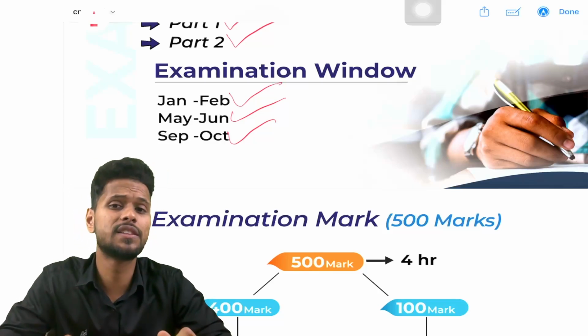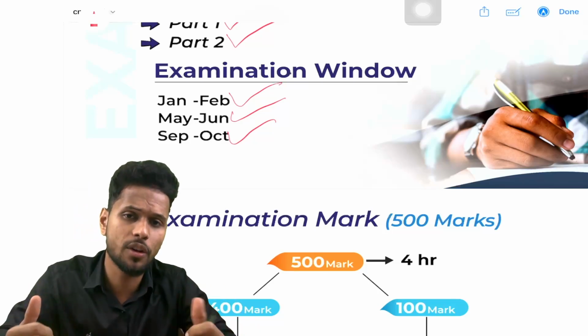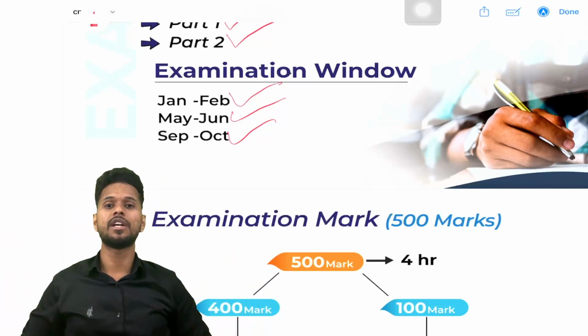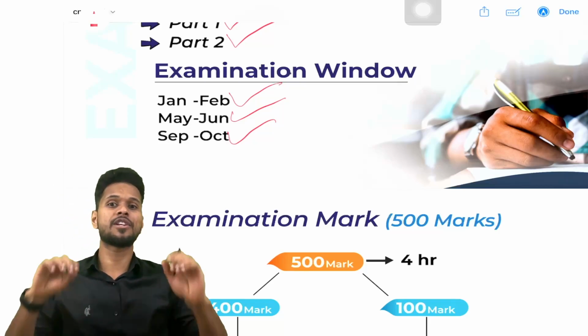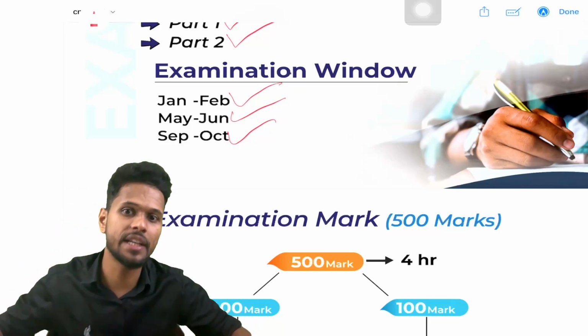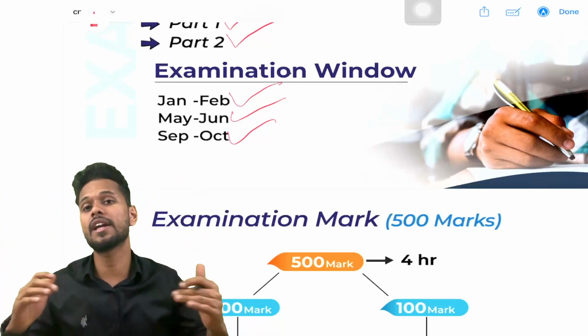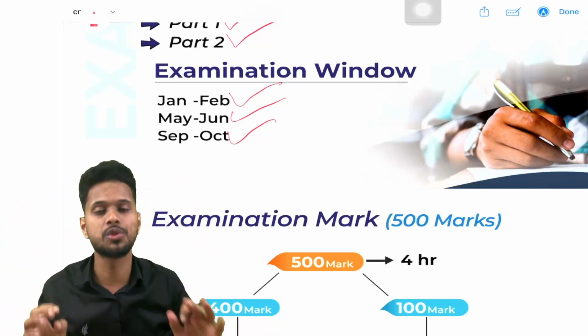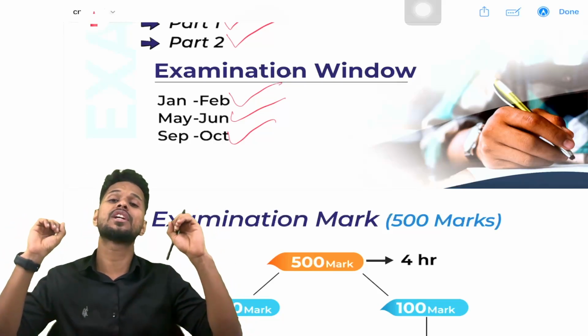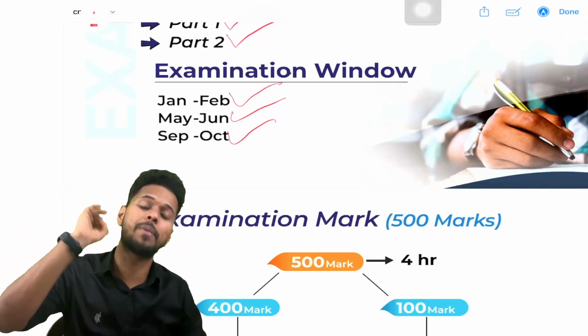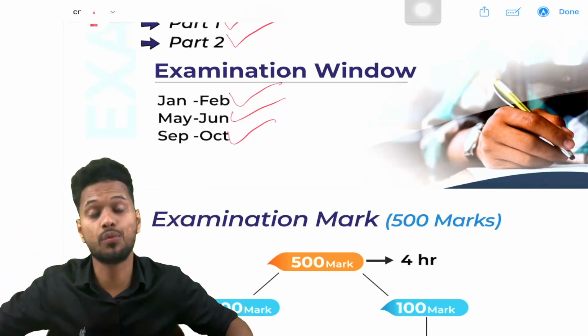That means it is different from our degree or 12th standard examination. For degree or 12th standard examinations, they will announce a date, and at that time all of us should go and write the exam. Okay, but here it is different. Here you can choose your examination date, examination time, and examination place. You can choose. There is more flexibility here.